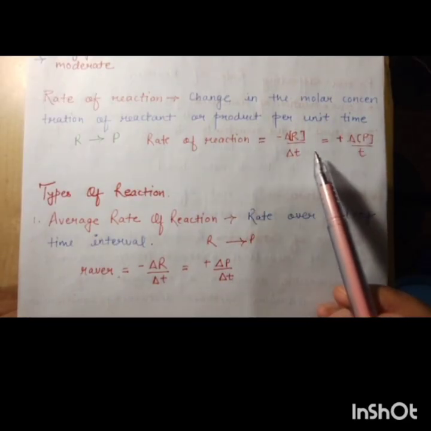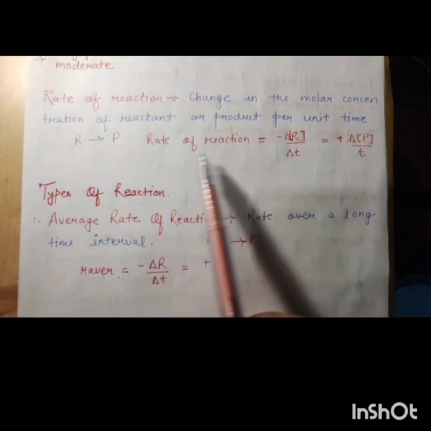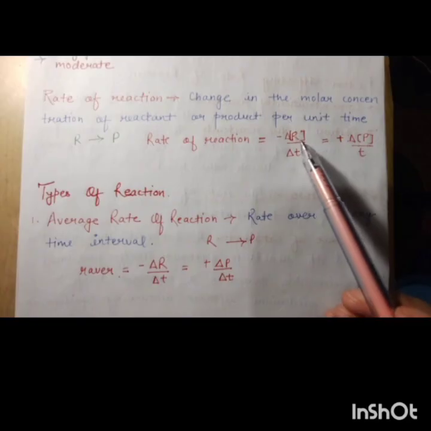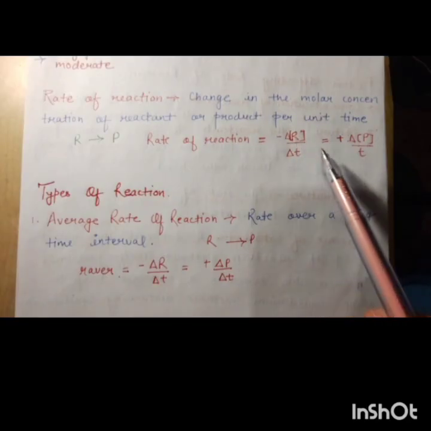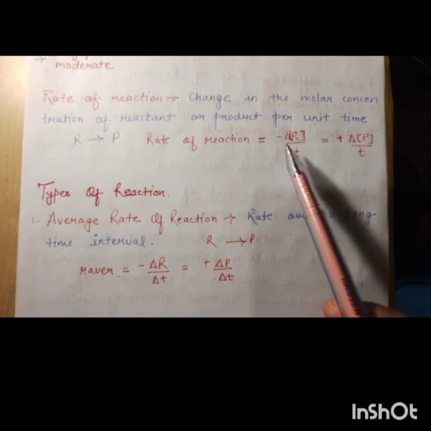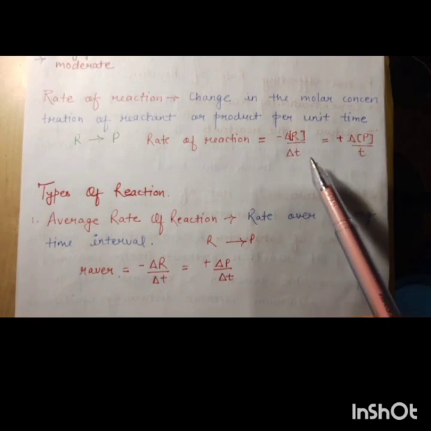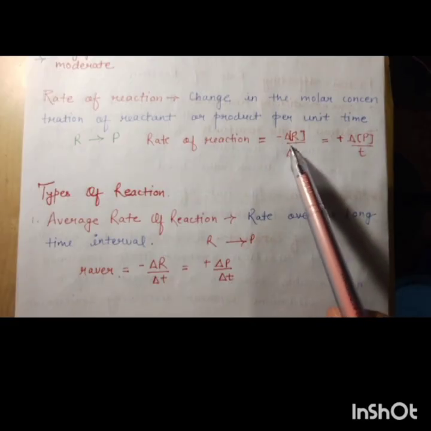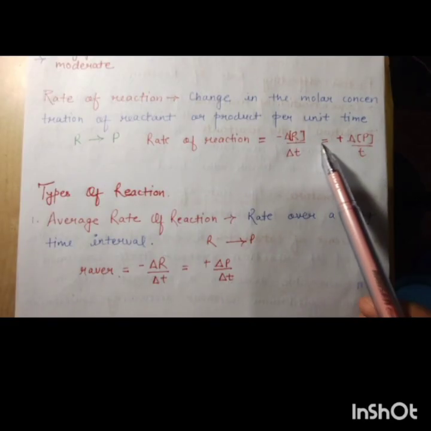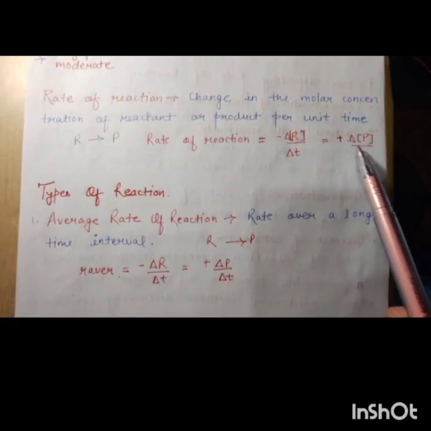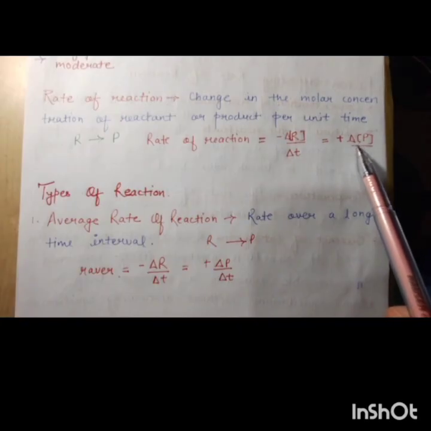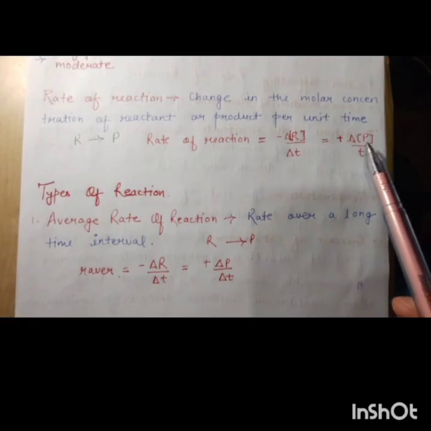Here you can see that the change in reactant is denoted by a minus sign, because the reactant is decreasing, so it is denoted by a negative sign. And the product is denoted by a positive sign, because the product is forming, that is, increasing, so it is the change in the product upon time.